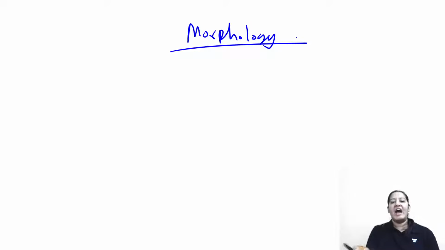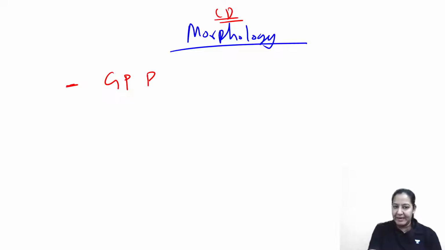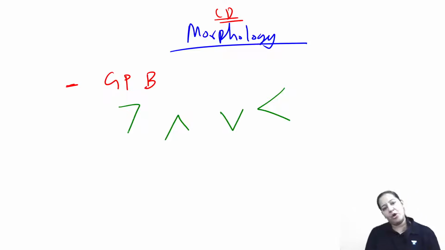Let me summarize the morphology. I'm teaching you Corynebacterium diphtheriae, by the way, right? These are gram-positive bacilli. The bacteria occur in an angulated fashion, either in the shape of an L or V, because of incomplete separation of the daughter cells. And at the end, they have blue-purple color granules, which are known as metachromatic granules.